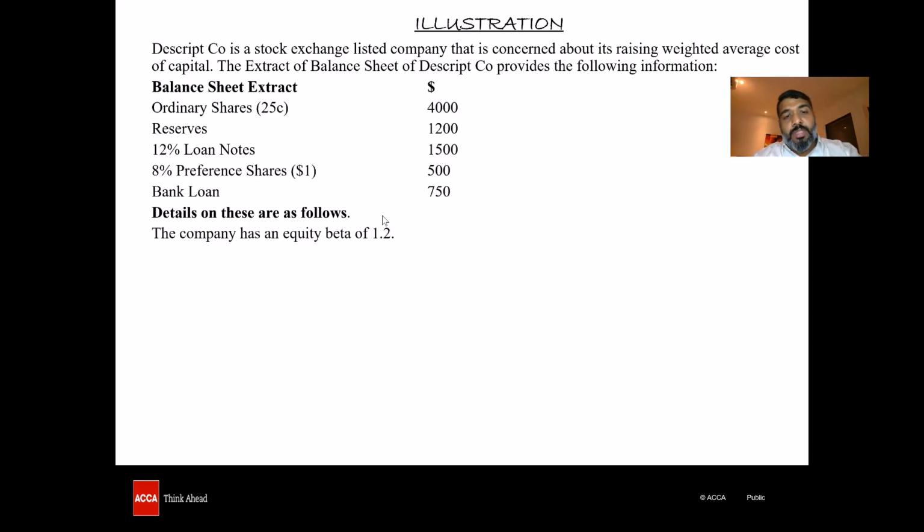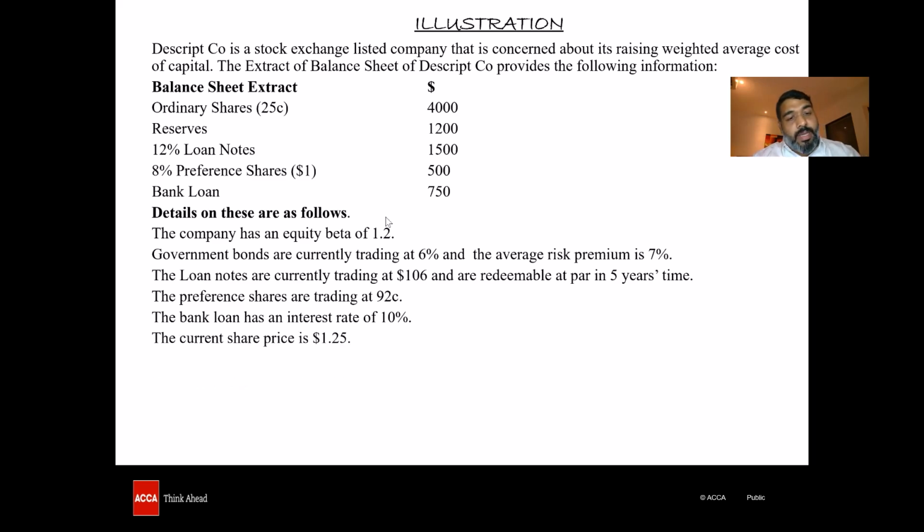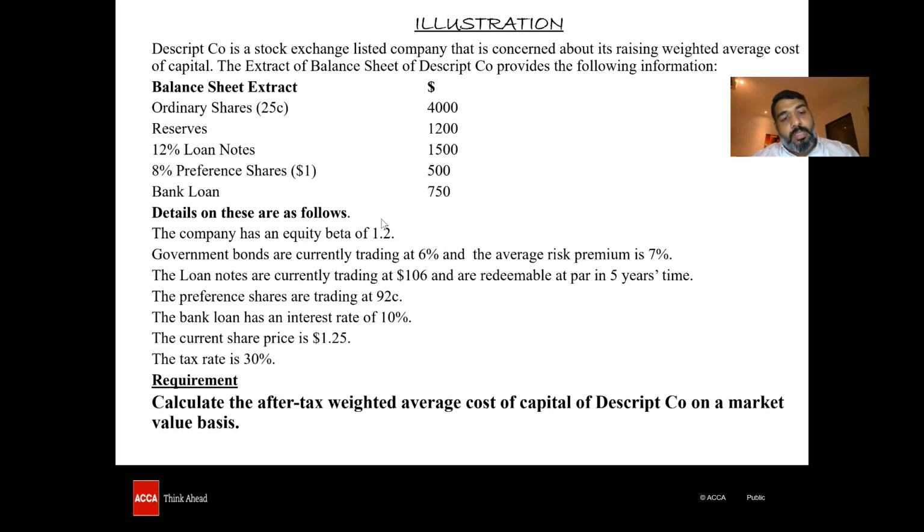The company has got an equity beta of 1.2. Government bonds are trading at 6% and the average risk premium is 7%. The loan notes are currently trading at $106 and are redeemable at par in 5 years' time. The preference shares are trading at 92 cents. The bank loan has an interest rate of 10%. The current share price is $1.25. Tax is at the rate of 30%. Requirement: calculate the after tax weighted average cost of capital of Descript Company on a market value basis.